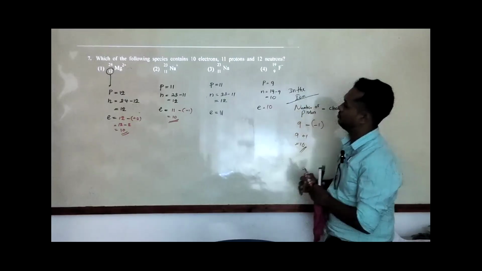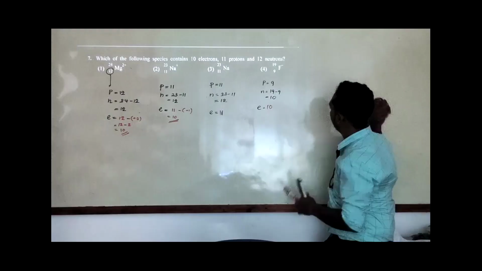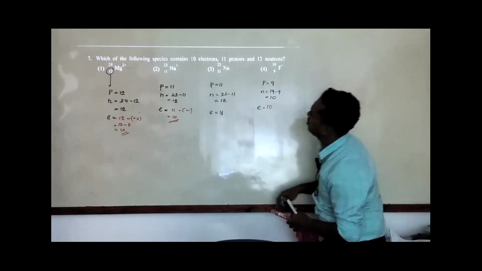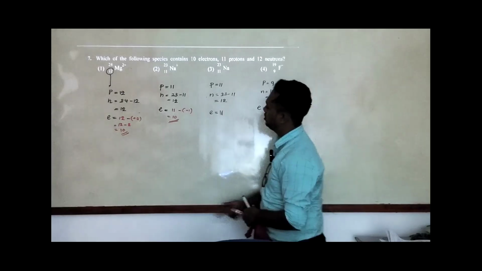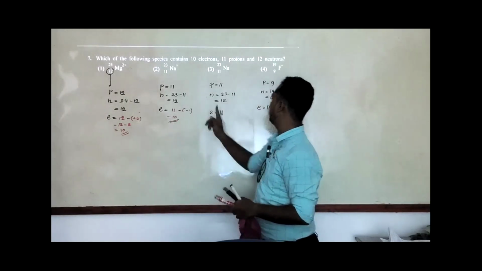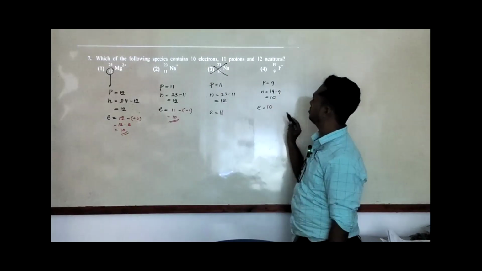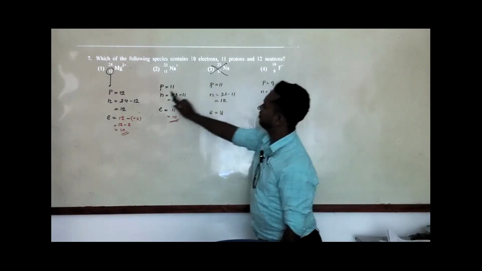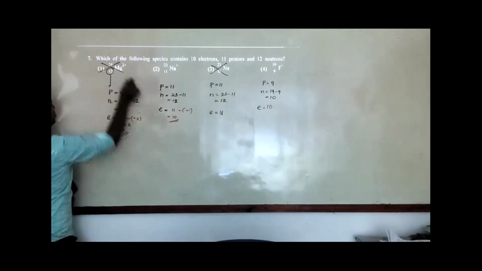Okay, so we found all the values. Now you have to match with the answers. It should have 10 electrons. This one has 10 electrons, and this one has 11, so this is wrong. The protons should be 11. In the first answer the protons are 12, so the first answer is out.